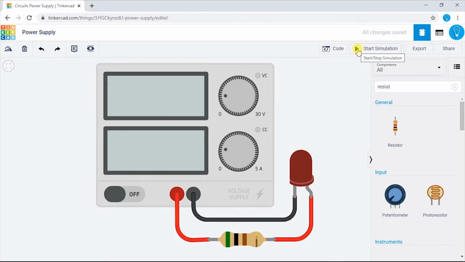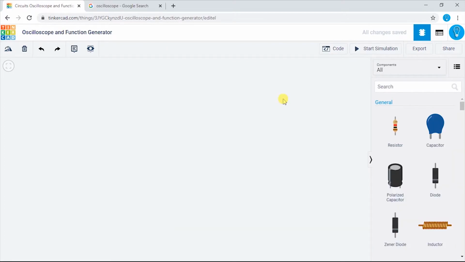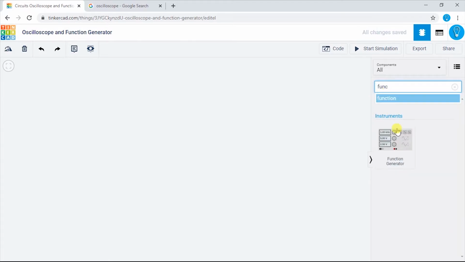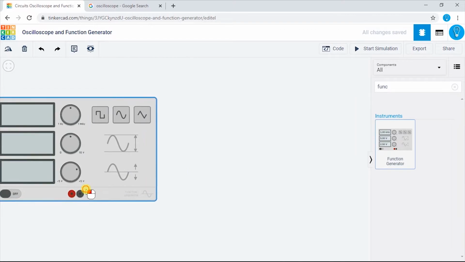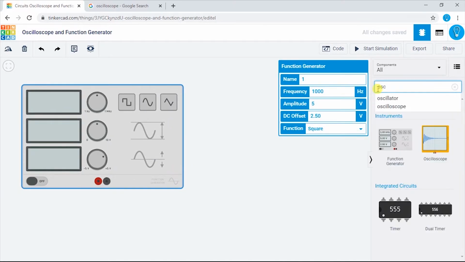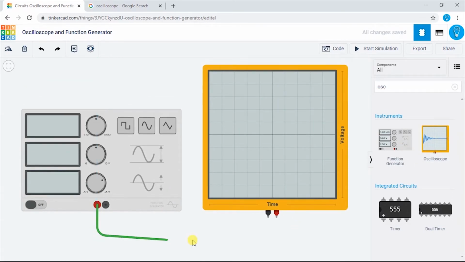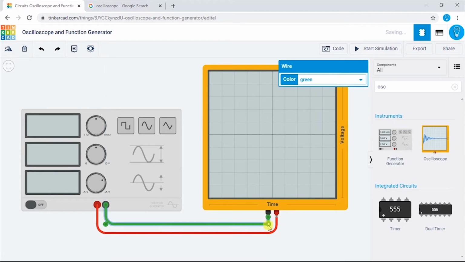Now, start simulation. You can see the circuit works. This is how we use a power supply. Now, open a new circuit. Search for function generator, and bring it over to the canvas. Next, search for oscilloscope, and bring it over to the canvas. Make the connections as shown.